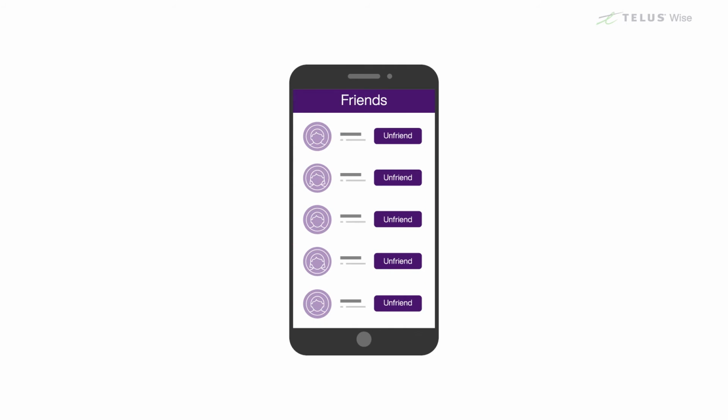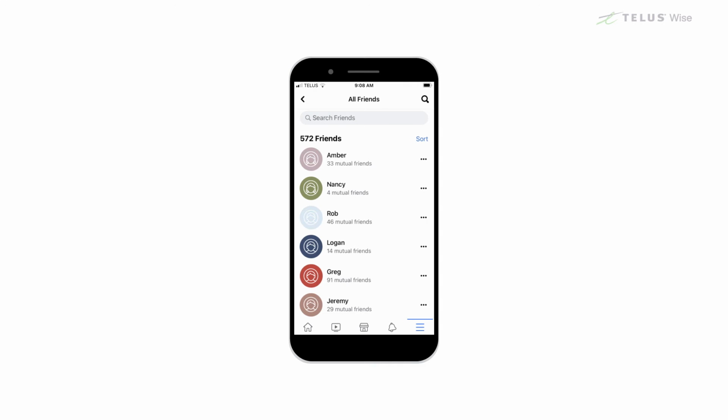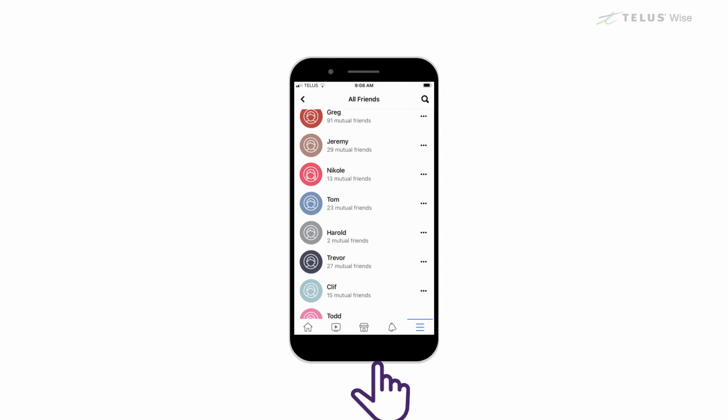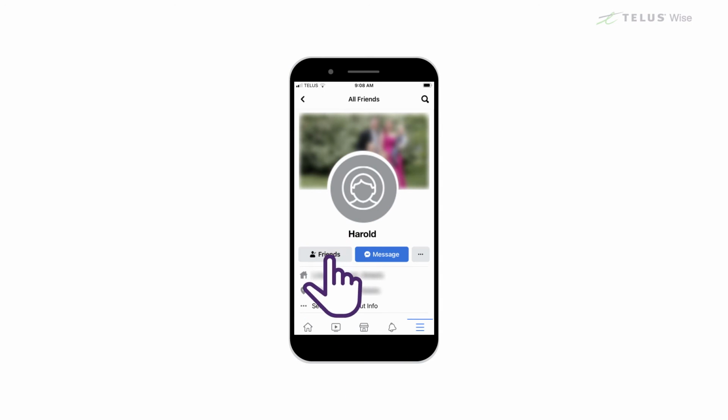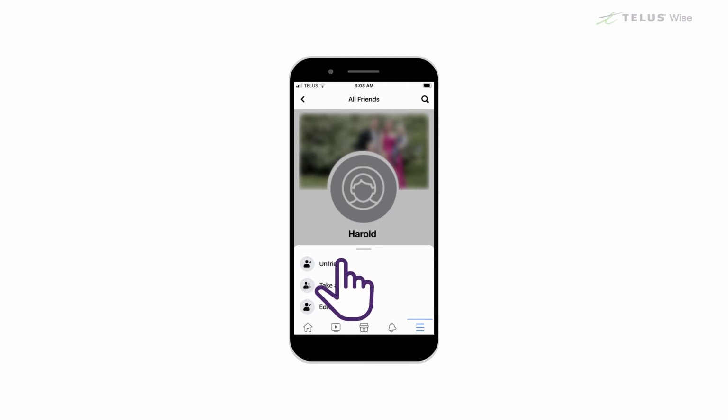If you friend someone and later change your mind, you can unfriend them. That means they won't see your posts anymore and you won't see theirs. For example, on Facebook, to unfriend someone, go to their timeline, click on Friends, and then click Unfriend.